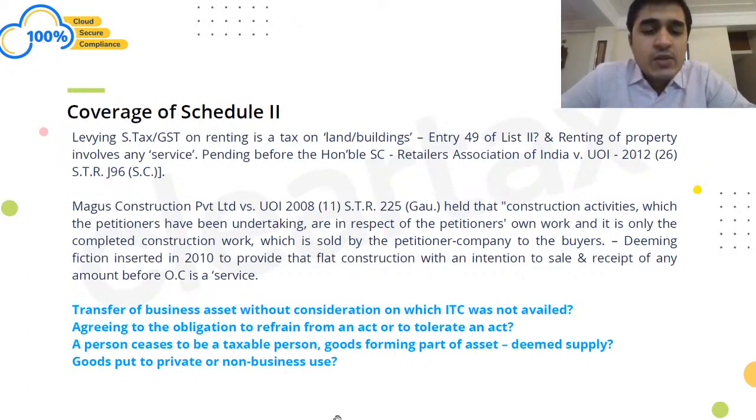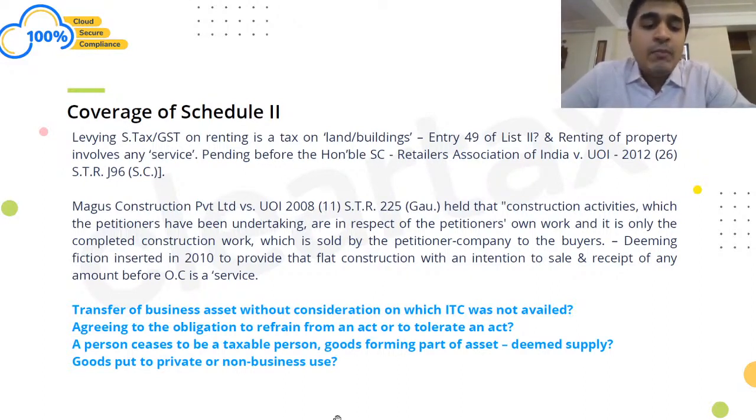So in all these cases we need to be very careful. Even now they are only covered in Schedule 2. For instance, if we talk about liquidated damages, since it is covered in Schedule 2, and liquidated damages are nothing but a payment arising out of any violation of a contract. So there is no supply, there is no quid pro quo, there is no consideration if I violate a contract. This is only a penal provision.